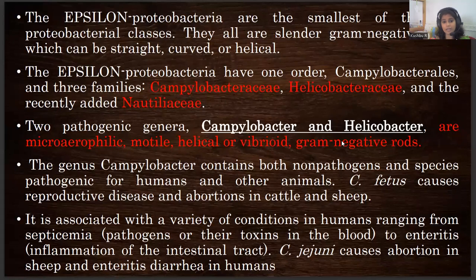Epsilon proteobacteria, the main organisms are Campylobacter and Helicobacter. These are believed to be microaerophilic in nature, highly motile, helical or vibrioid shaped, and of course gram-negative, rod-shaped. They could be non-pathogenic, or a few are pathogenic, causing reproductive diseases. Campylobacter causes reproductive diseases, especially in mammals.